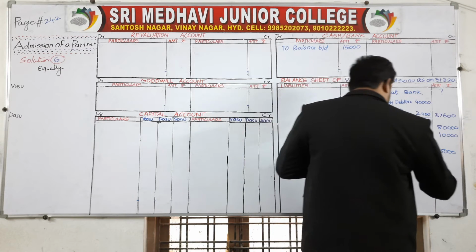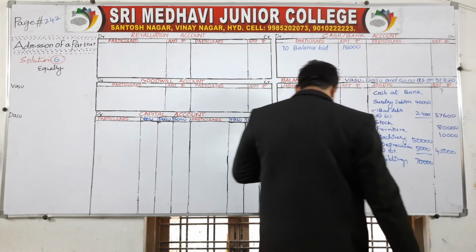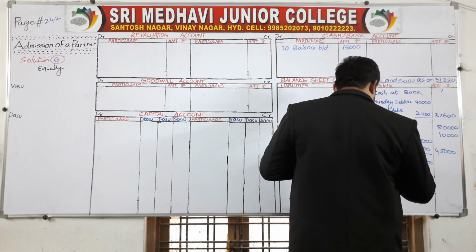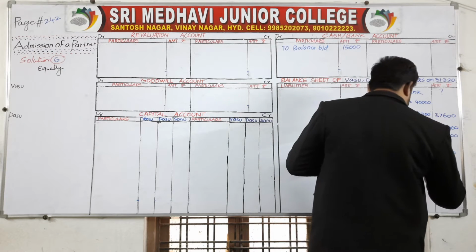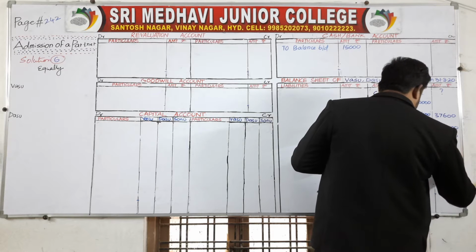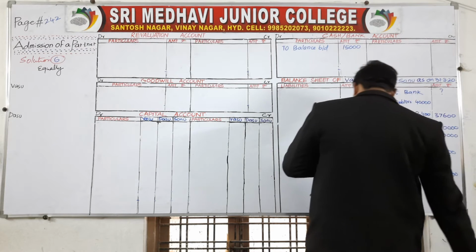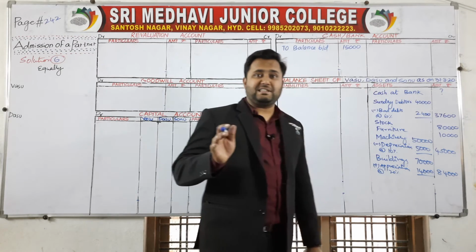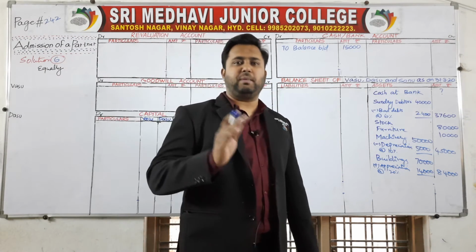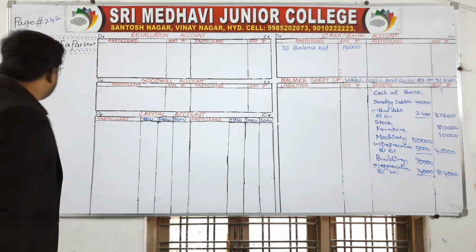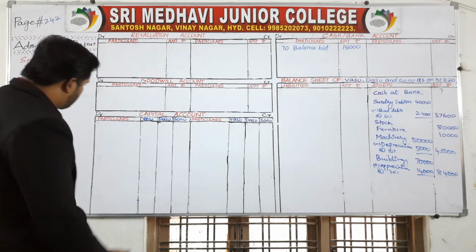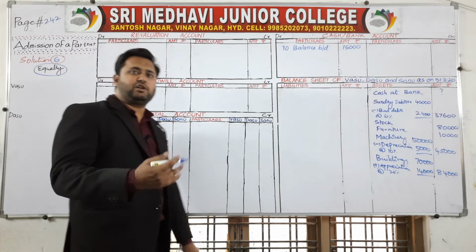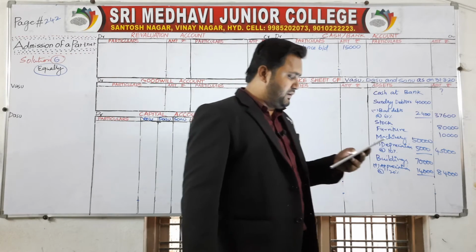Next, buildings. How much is given for buildings here? 70,000. And 20% appreciation. Add appreciation at the rate of 20%, which is 14,000. Total 84,000. Profit and loss account is given on the asset side. We need to distribute it to both the partners, Vasu and Dasu, equally, and that should be shown on the debit side of the partners' capital account, because profit and loss account is given on the asset side. Let's see the remaining liabilities here.